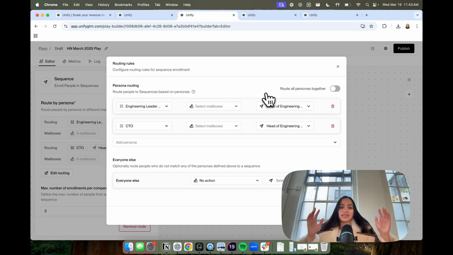To build out this example a little bit further, we can get even more refined. Let's say the company had both an engineering leader that we sold to, but also a recruiting leader that we sold to, and we wanted to speak to them about different things. We could just as easily create a recruiting leader persona and a custom sequence for them.